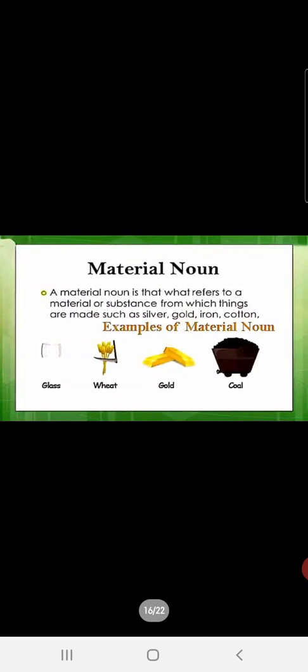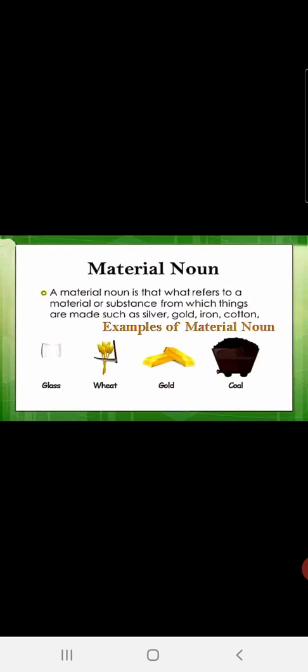Alright, now let us see material nouns. A material noun is that which refers to a material or substance from which things are made, such as silver, gold, iron, cotton. That means the materials from which we make something. For example, glass.